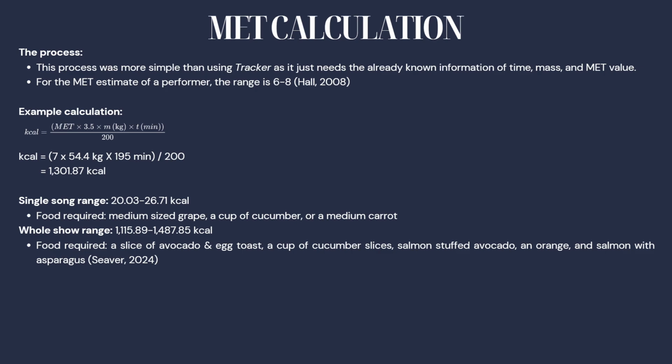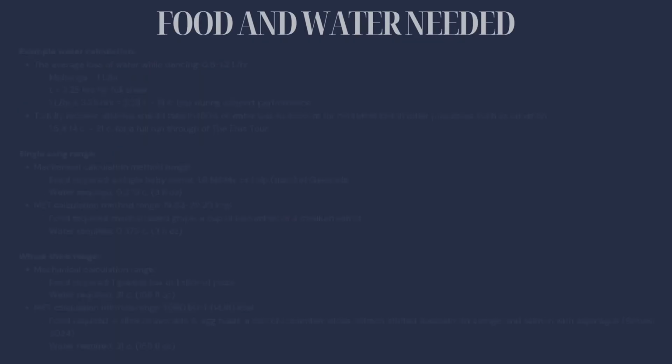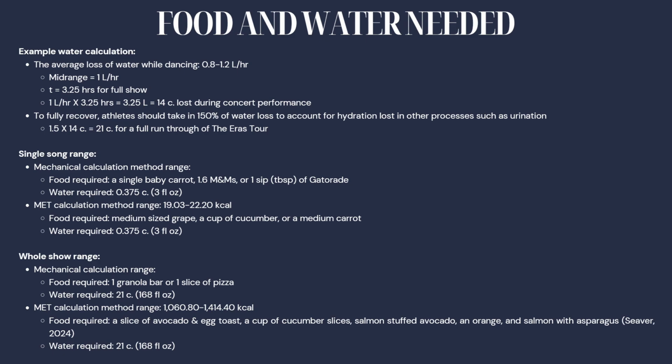For the whole show, it's 1,150.89 or 1,487.85 calories, which for the whole day would be a slice of avocado and egg toast, a cup of cucumber slices, stuffed salmon avocado, an orange, and salmon with asparagus. For water, the average is about 0.8 to 1.2 liters an hour with an average of 1 liter, so for a full show it's 3.25 liters, but to fully recover, athletes should take in 150% of what they lost to account for things lost in urination, which is 21 cups for a full run through.